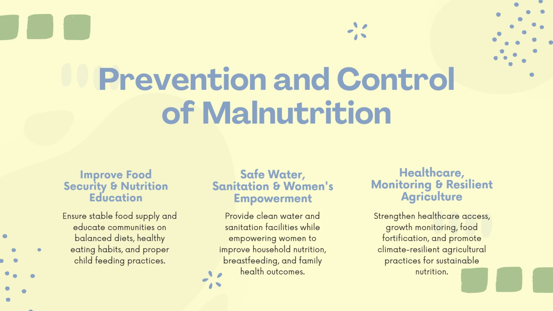First one, improve food security and nutrition education, to ensure a stable food supply and educate communities on balanced diets, healthy eating habits, and proper child feeding practices. Next point is safe water, sanitation, and women's empowerment. It is necessary to provide clean water and sanitation facilities while empowering women to improve household nutrition and also for consistent breastfeeding, and it results in good family health outcomes.